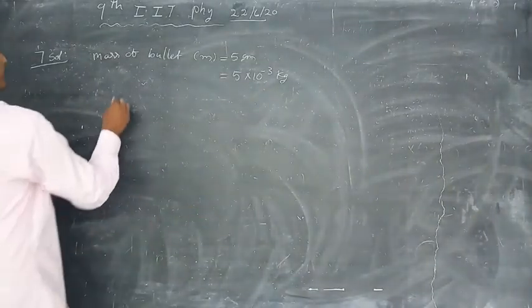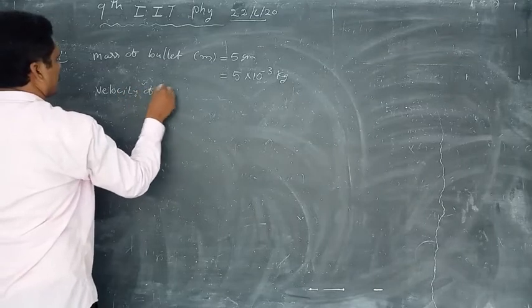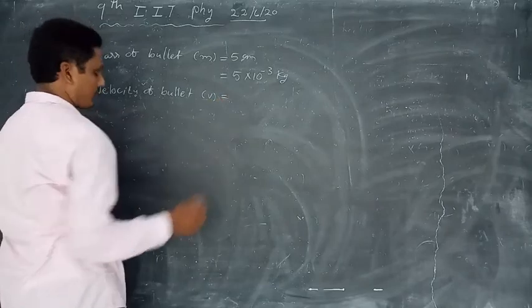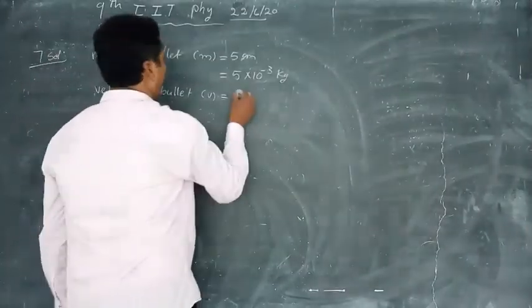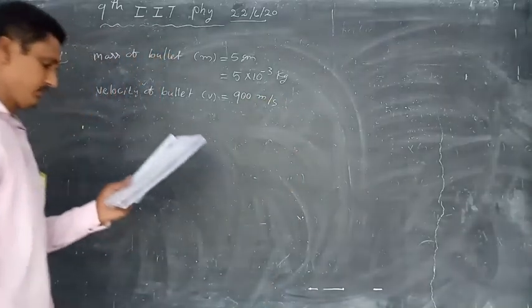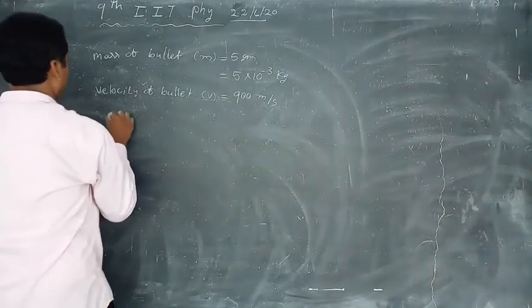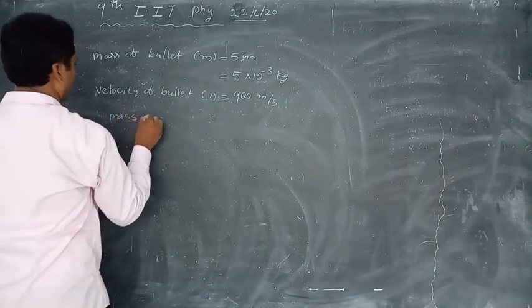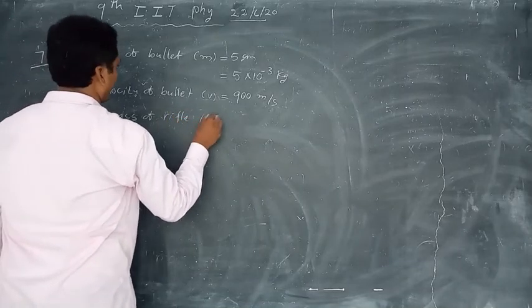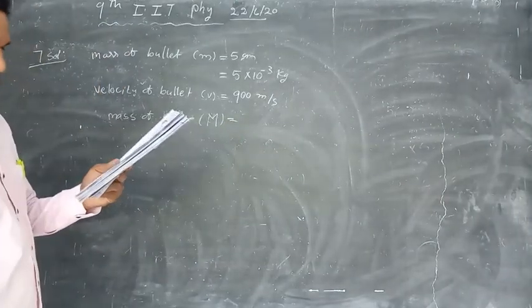Velocity of bullet, small v is equal to 900 meter per second. Mass of rifle, capital M is equal to 2.5 kg.